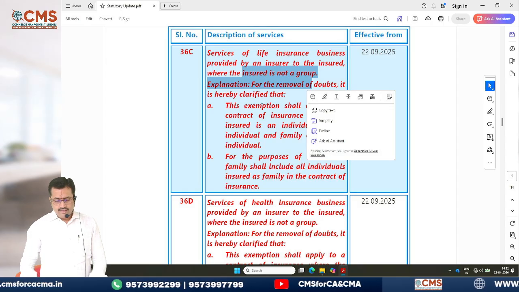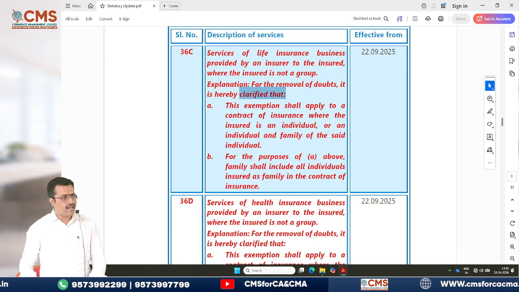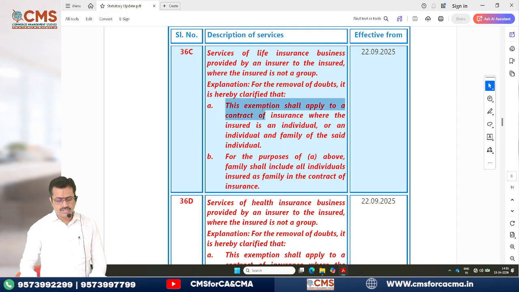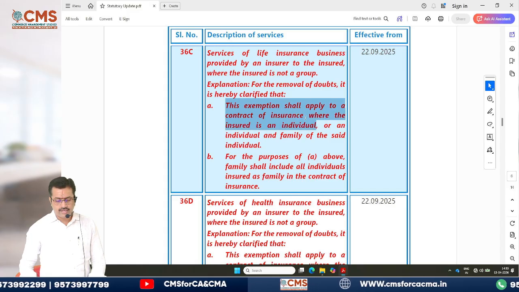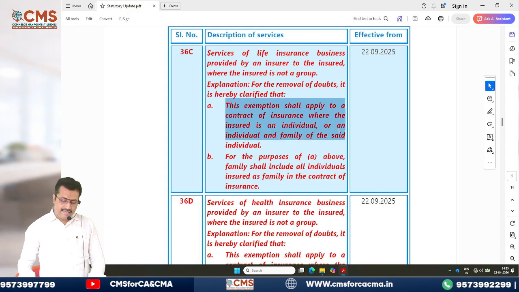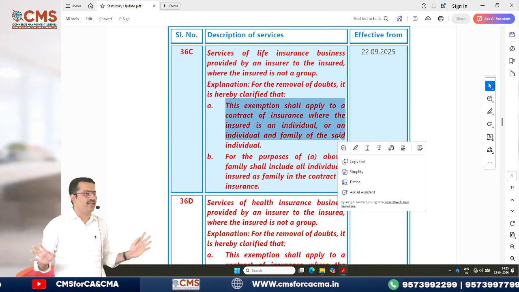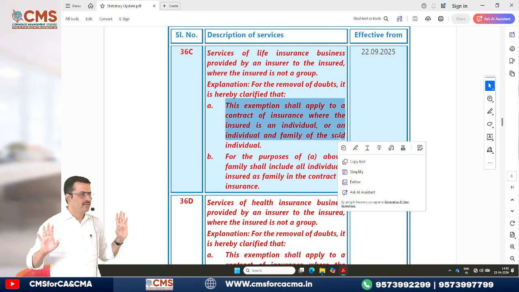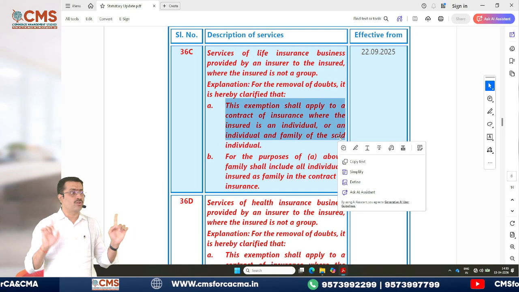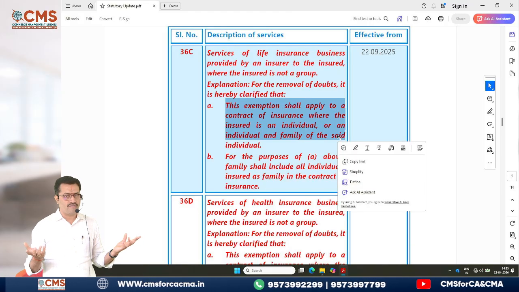Then for removal of doubts, very clearly they told, it is hereby clarified that this exemption shall apply to a contract of insurance where the insured is an individual or an individual and family of the said individual. That means it can apply to me and my family, because my family is not a group. It can apply to myself and my family members, but it should not apply to the group. Group means the employer, when he has all the employees, staff group insurance schemes is what we call. Okay.